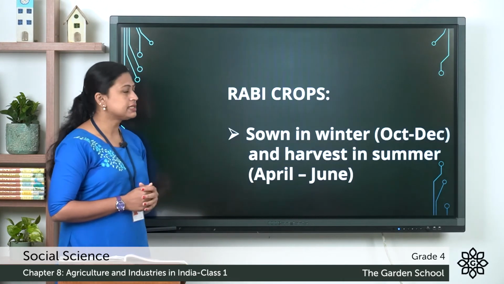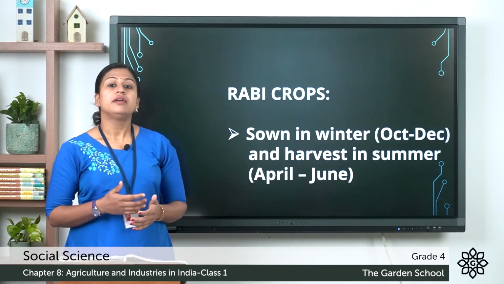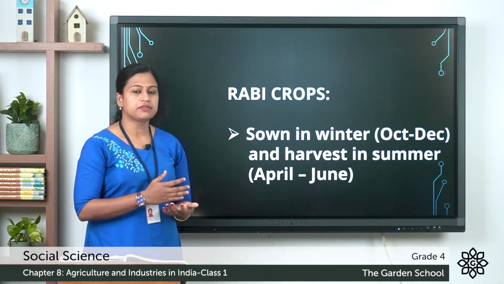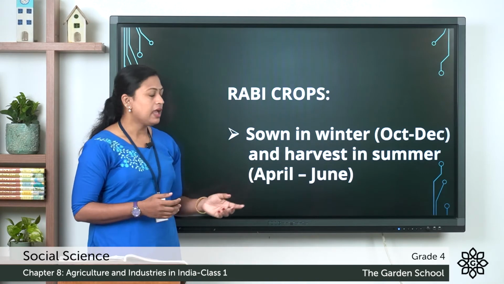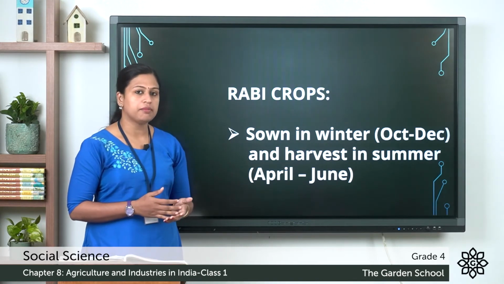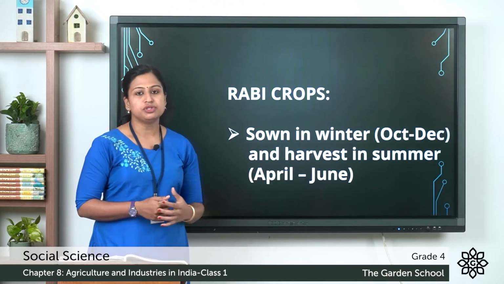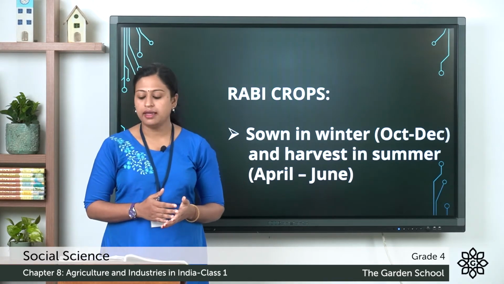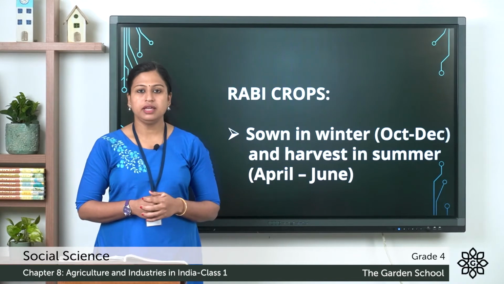First, we are going to discuss Rabi crops. Rabi crops are cultivated in winter season, that is from October to December, and harvested in summer from April to June. Mostly these are cultivated in north and northwestern parts of India.